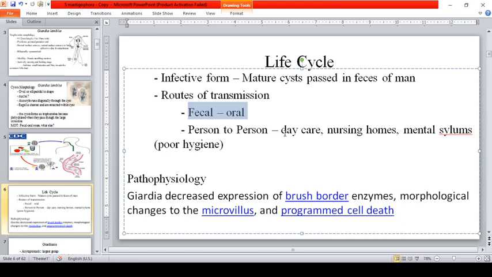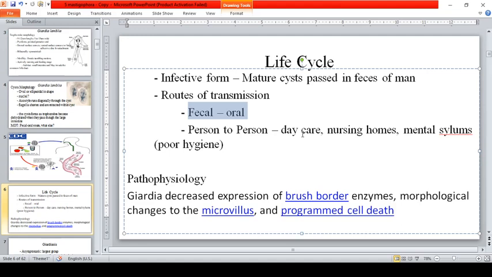So, for example, in a daycare center, the infective stage, the cyst stage that is present with another child, can be passed to other children. For example, hinawakan ng bata yung kanyang puwet. May naiwang tae, merong cyst. So, may napuntang cyst sa kanyang kamay. And then, may kina-holding hands siya.